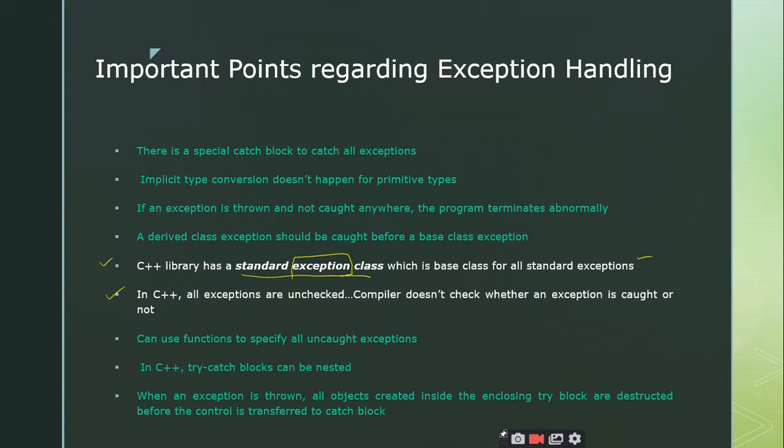No, sir. No, right? The compiler has already compiled the code and generated the necessary object code, and we are taking that object code and executing it. That is called running. So the part of the compiler is completed when we are running the program. The compiler does not take any responsibility during the running. So for all these unchecked exceptions, the compiler does not check whether an exception is caught or not. That means the compiler is not taking the responsibility of handling these exceptions, right? Is it clear?